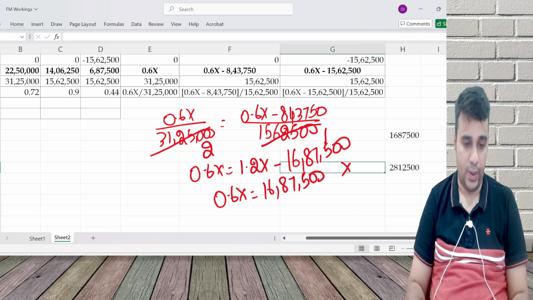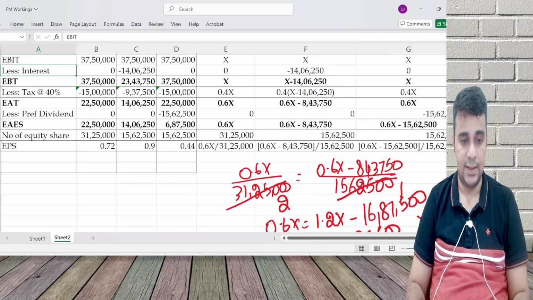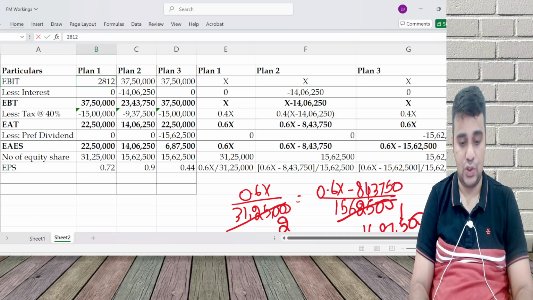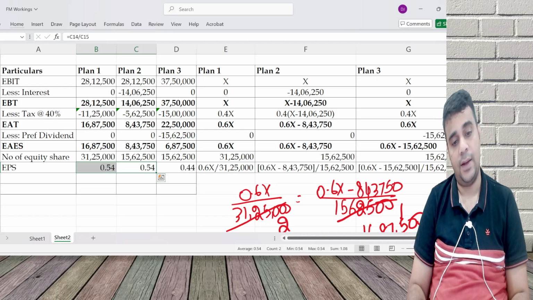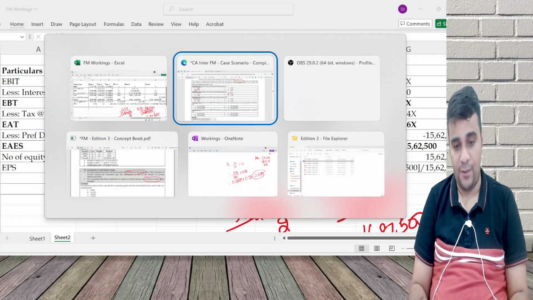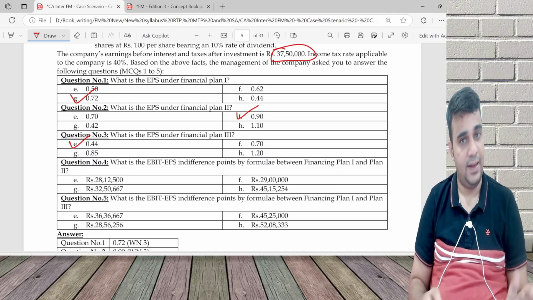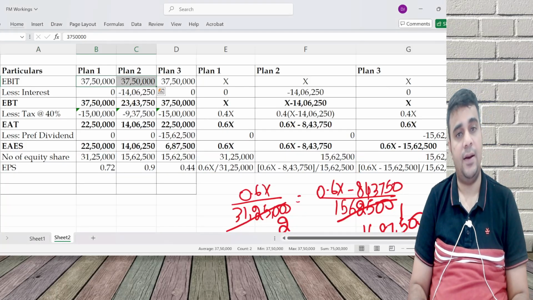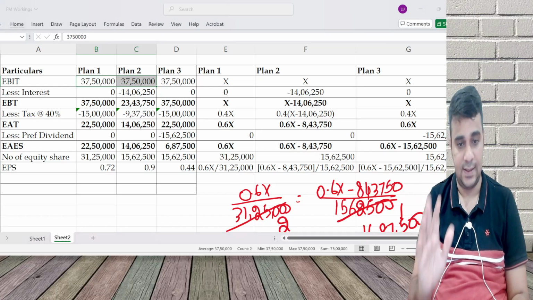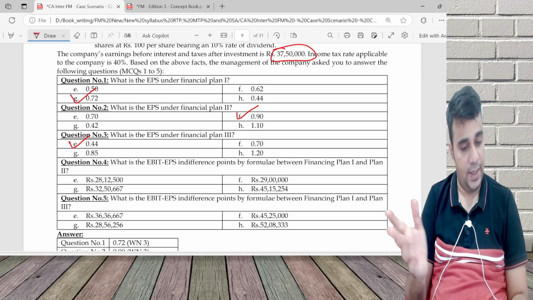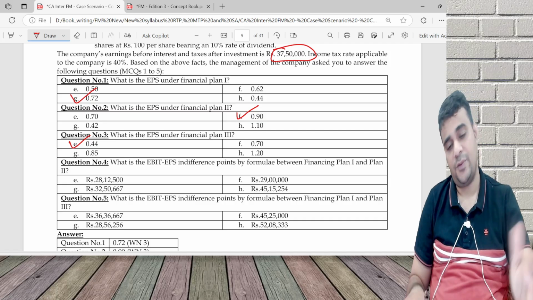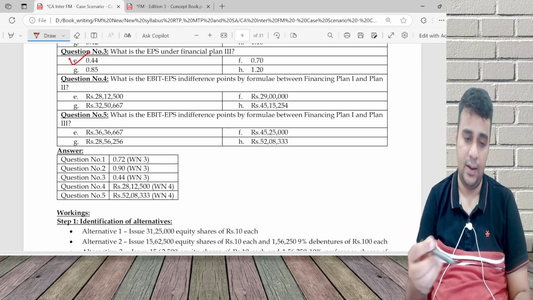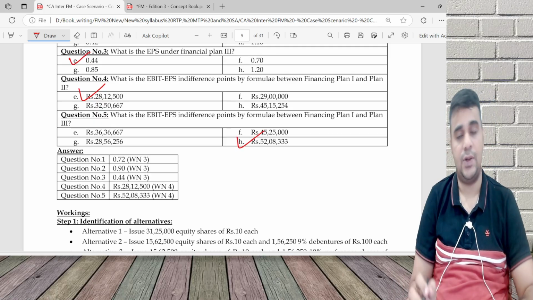Just a checkpoint: at 28 12 500, both are giving the same EPS. In Excel I can do all this. In fact, if I want, I can take the first number, 28 12 500, put it in this and calculate. If I get the same answer, that's the answer. The second one, either you equate it, or try 36, 45, 28, 52. One of them you'll get as the answer. I'm not discussing the other one; you'll have to equate that. 28 12 500 is one answer. The other one is 5208333.